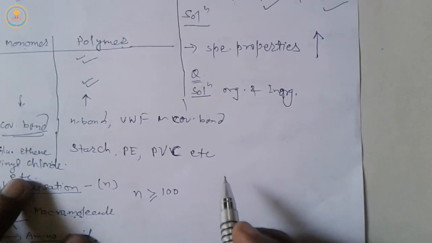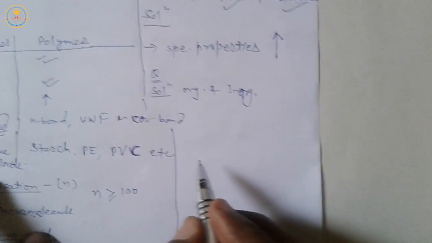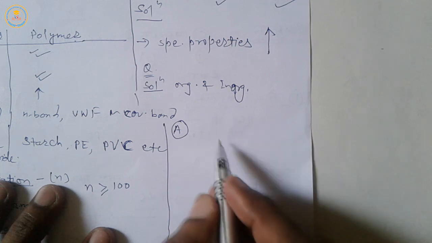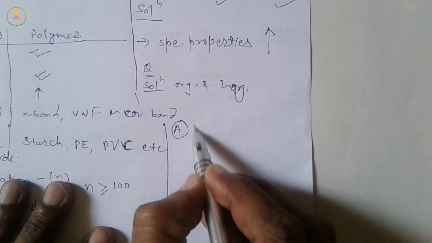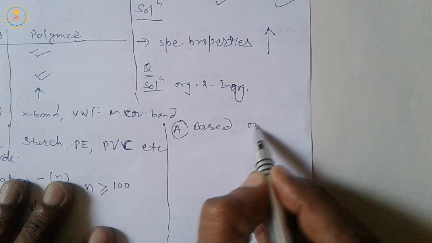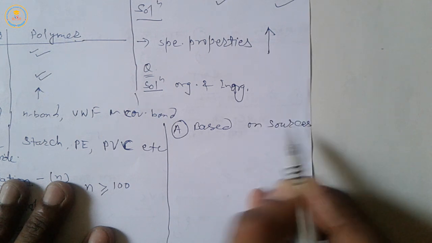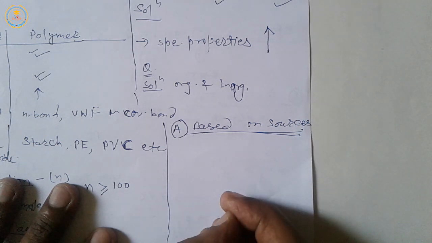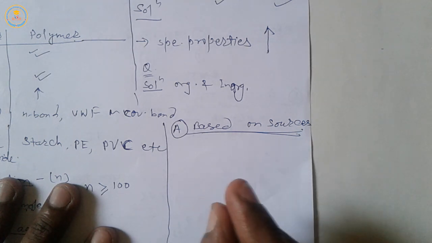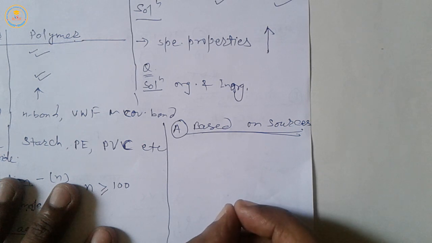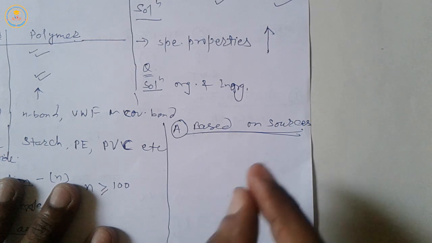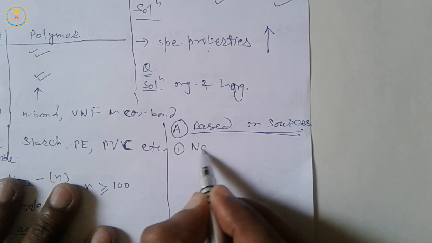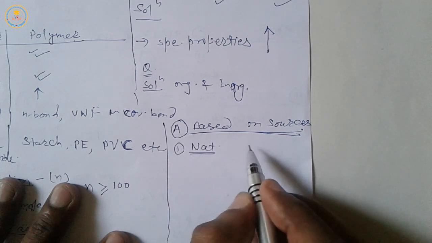So, first of all, we read classification of polymers based on sources. On the basis of sources, polymers are classified into three categories. First is natural polymers.